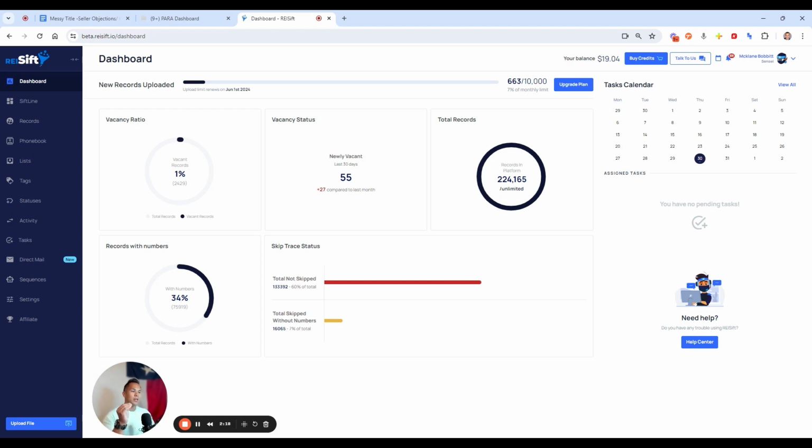You might catch a landlord that is tired of their renter. They just kicked them out, evictions, someone that's getting the market ready. You might find a cash buyer from that list there, but you never know. And so you want to keep an eye on that. Another thing is your records with numbers.